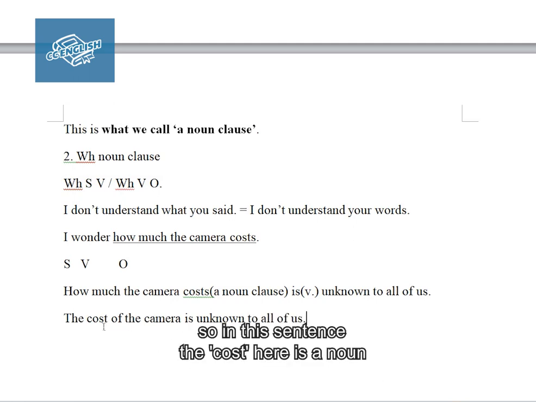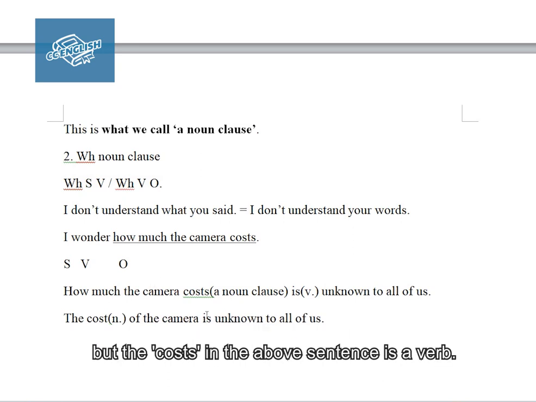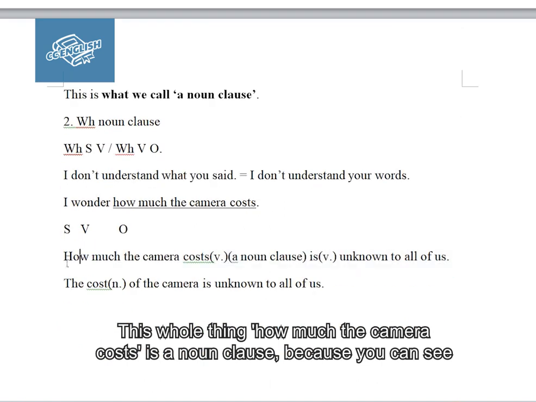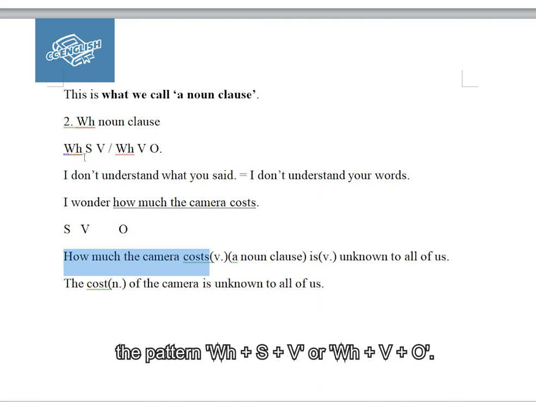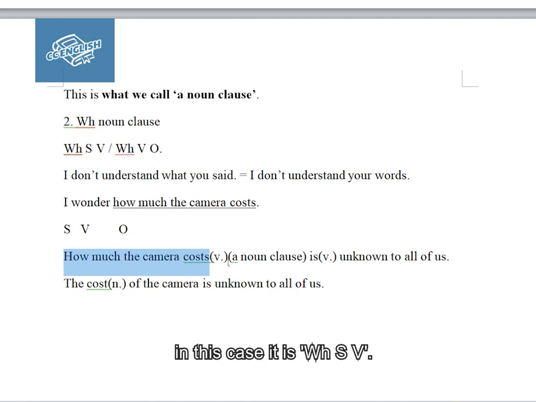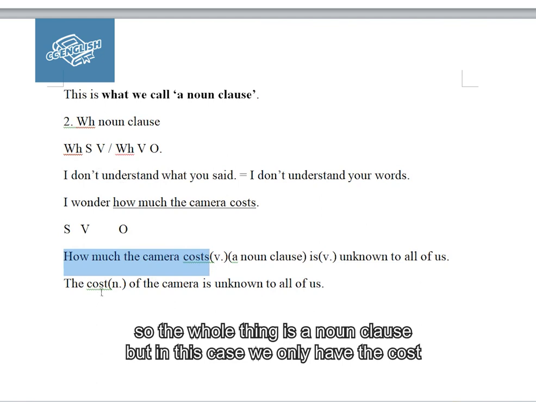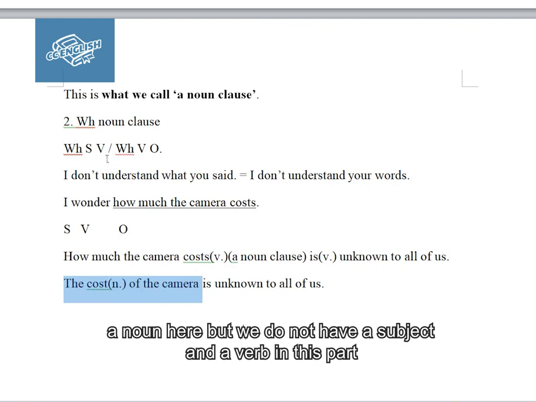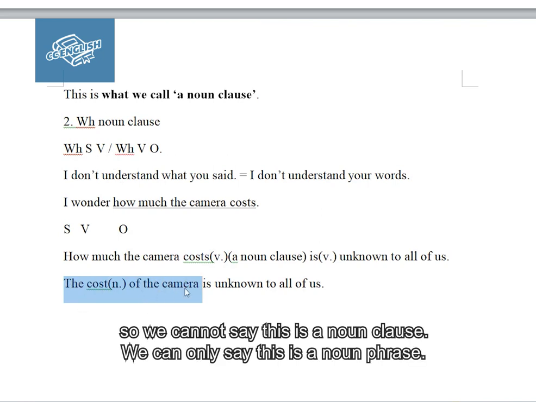So in this sentence, the cost here is a noun. But the cost in the above sentence is a verb. This whole thing, how much the camera cost, is a noun clause, because you can see the pattern: WH and then SV, or WH and VO. In this case, it is a WH and then S and V. The camera is the S here and cost here is the verb. So the whole thing is a noun clause. But in this case, we only have the cost, the noun, and we do not have subject and verb in this part. So we cannot say this is a noun clause. We can only say this is a noun phrase.